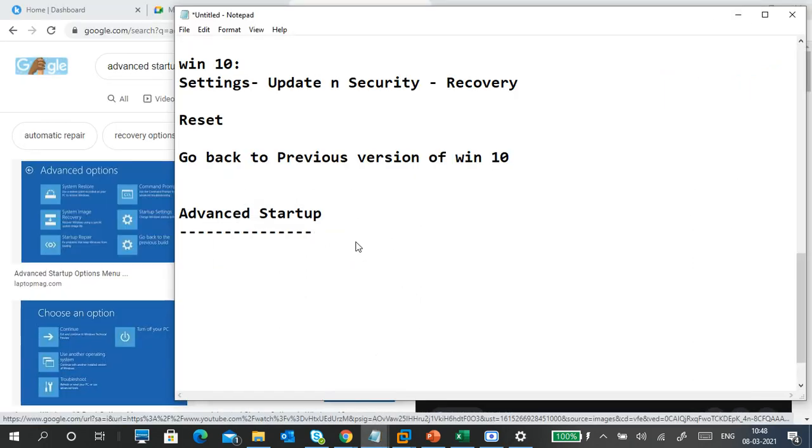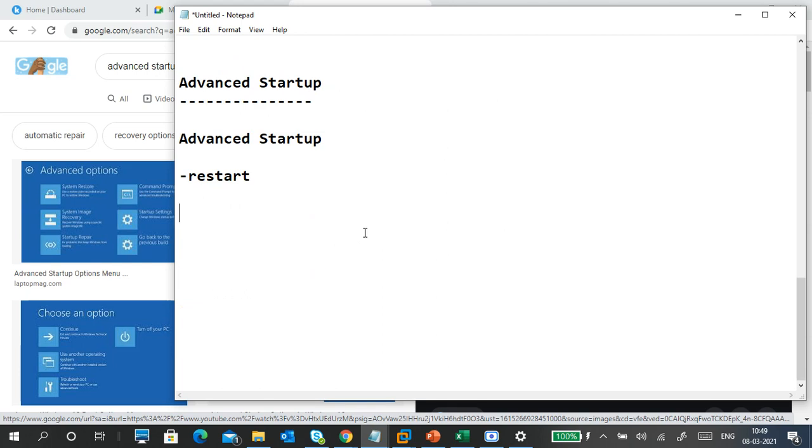But what are the options in advanced option? If you go to advanced option, first of all, it will restart your PC and it will show that window. Here you will get a lot of options.